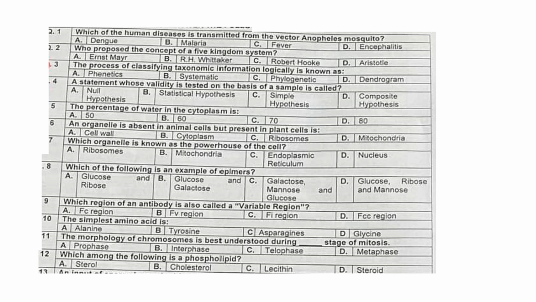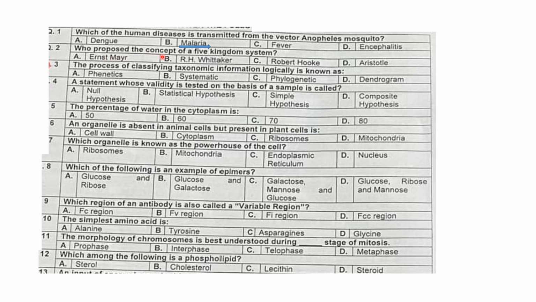Question number one of the paper is: which of the following diseases is transmitted from the vector Anopheles mosquito? So Anopheles mosquito transmits dengue, malaria, fever, encephalitis. Best option is malaria. Malaria is caused by the protozoan plasmodium that is transmitted by the female Anopheles mosquito.